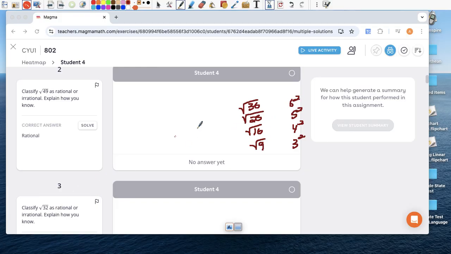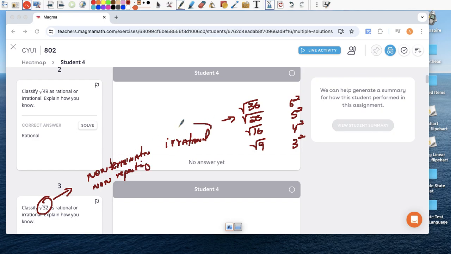So the square root of 32 is in between the two perfect squares, 25 and 36. So the square root of 32 is going to be irrational, right? Because if you put that in your calculator, the decimal is going to be non-terminating and non-repeating. So it goes on forever, doesn't repeat, never ends, which makes it irrational.